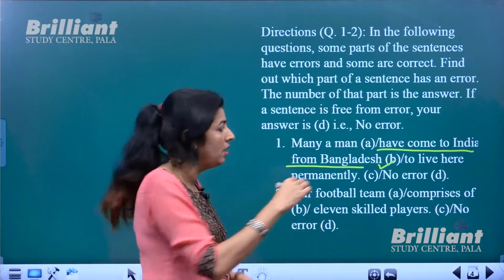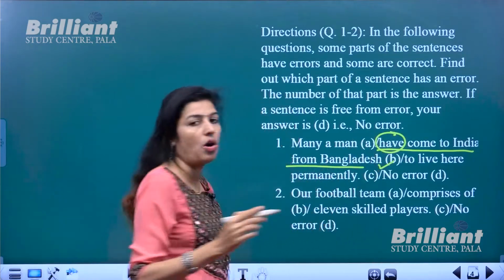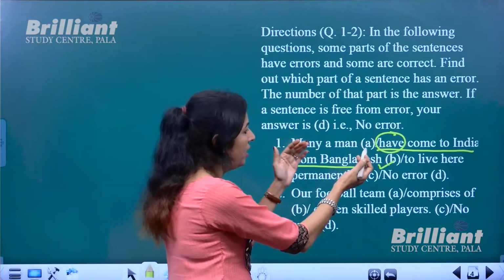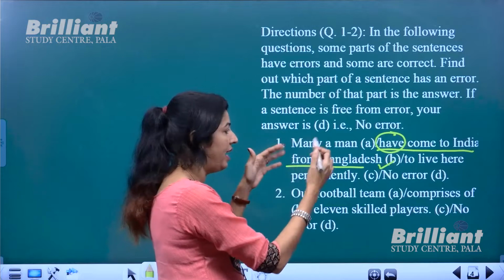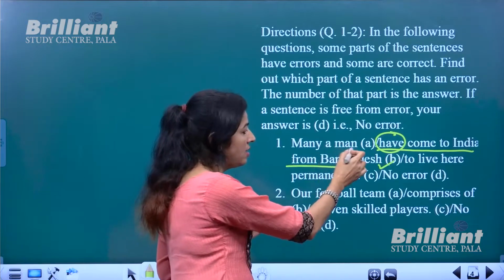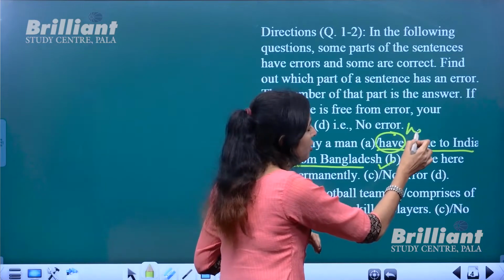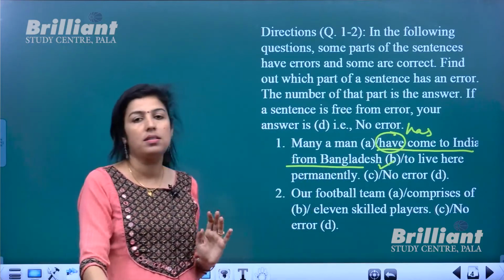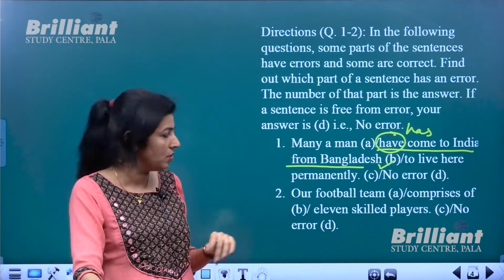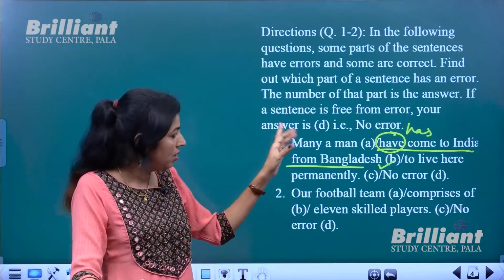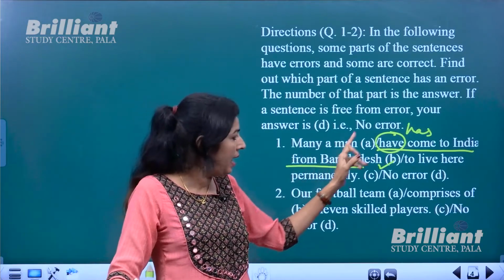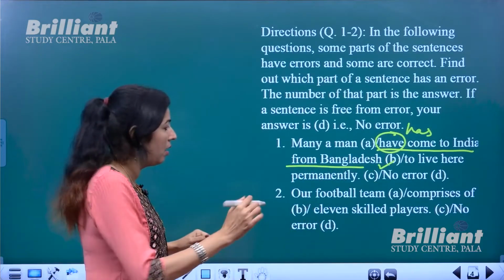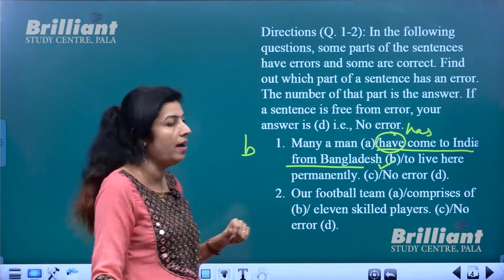And what is the error? This word have has gone wrong. What should be the word to use to keep it in agreement with the subject? This is singular, so this should be has and not have. If you change have to has, this sentence will be correct. After correction, the sentence will be, many a man has come to India from Bangladesh to live here permanently. So option B is where we have the error.